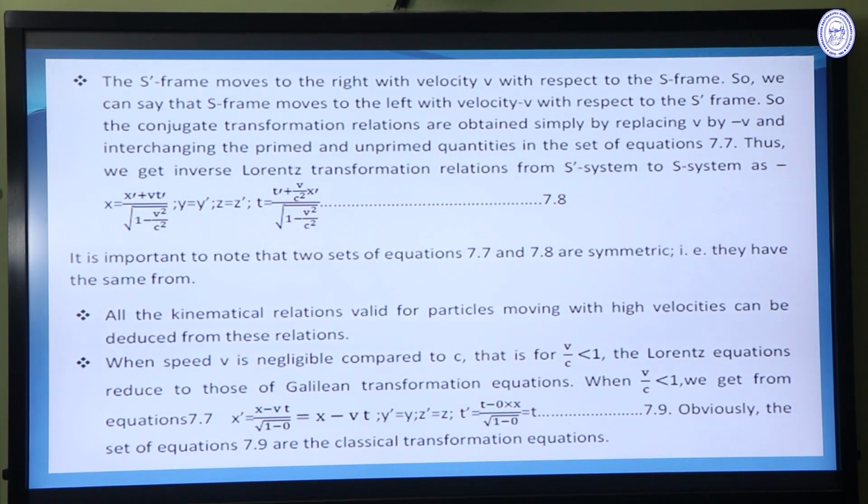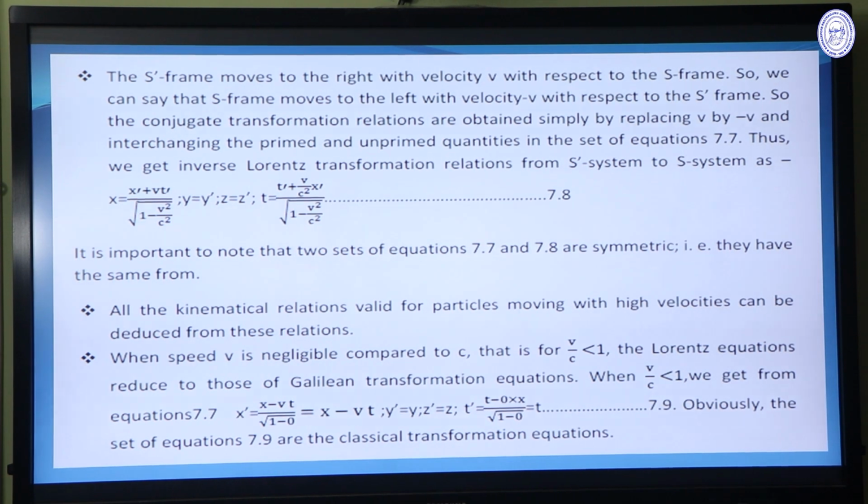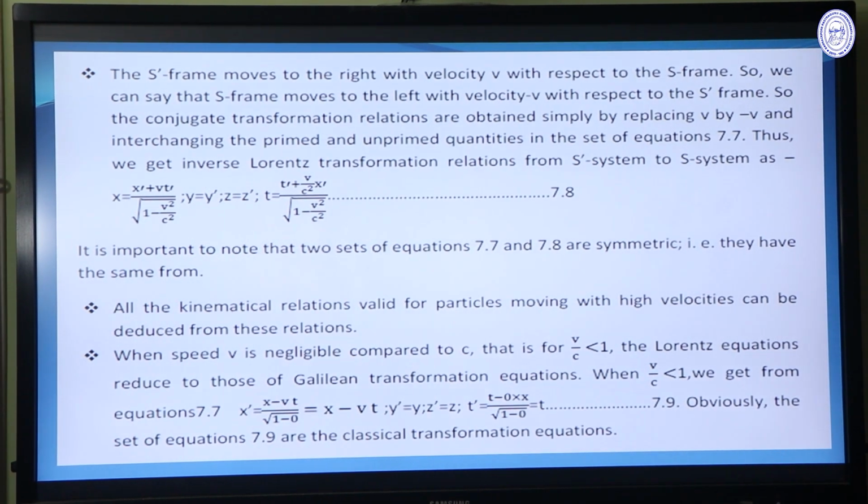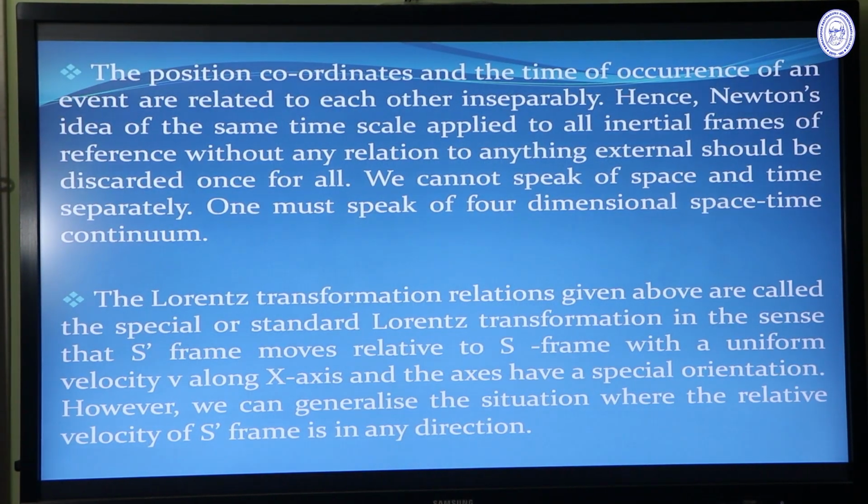The two sets of equations are symmetric with respect to all the kinematic relations valid for particles moving with high speed.